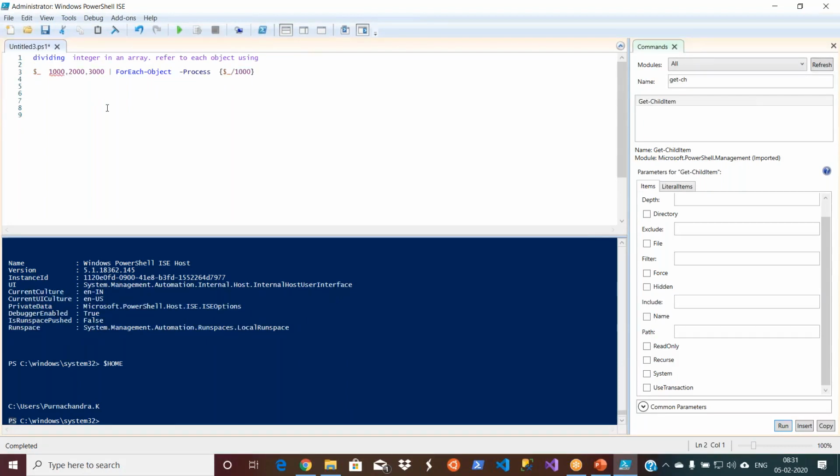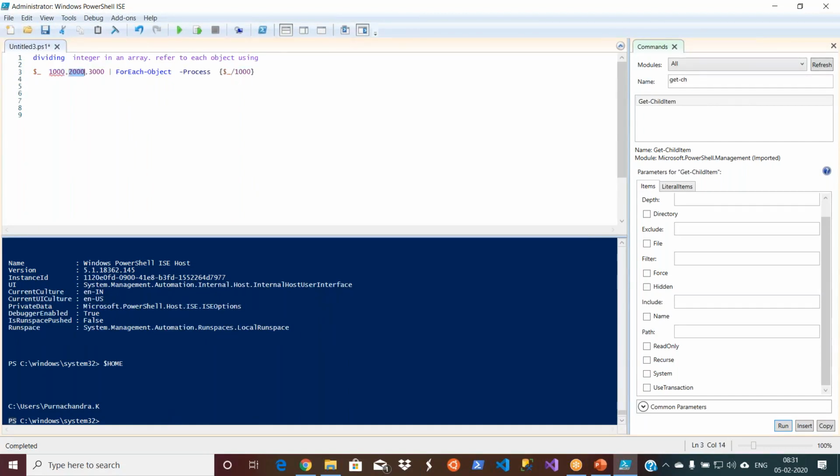Okay, this will be useful when you are working in a script. Let us say from the previous line you may get some output, and without putting that into some variable you want to do some operation. So when you are doing scripting, these will help you. Now what I'm doing, I have a list of values 1000, 2000, 3000, and I want to divide each number by 1000 and give me the output. That's what I wanted to do.